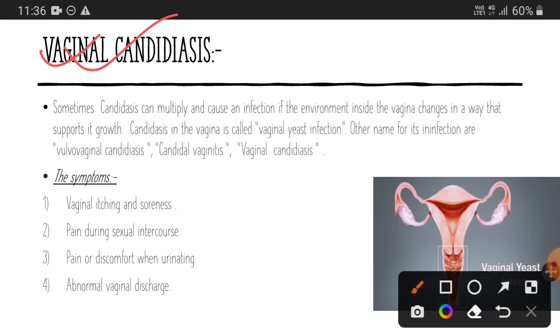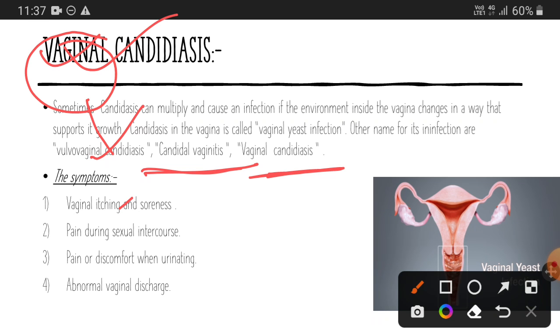Although the vagina is a normal place for candida to live in, if the vagina provides a suitable environment for them to grow and multiply, in such cases candida can cause infection of the vagina, and such infections are called candidal vaginitis, vaginal candidiasis, vulvovaginal candidiasis, and most commonly called vaginal yeast infection.